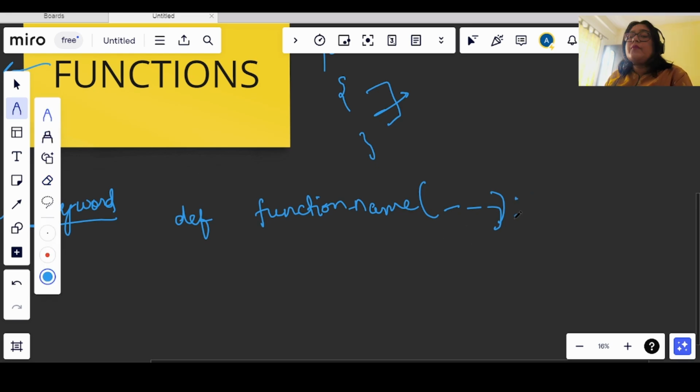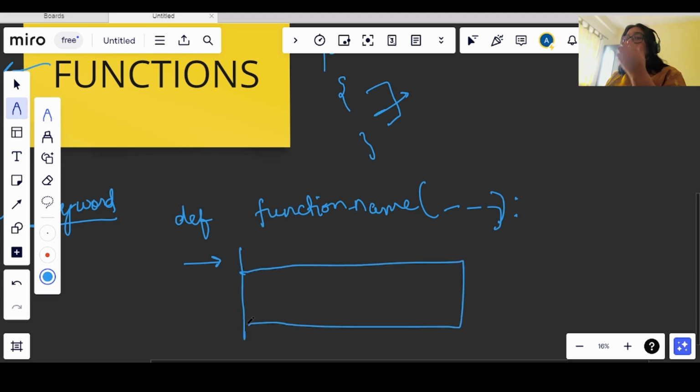Like with any other construct we had, if conditions, for loops, everything was ending with a colon here, right? So in the same way, the function name line will also end with a colon, and after that when we move inside we will get a tab space and we will write our code there only.